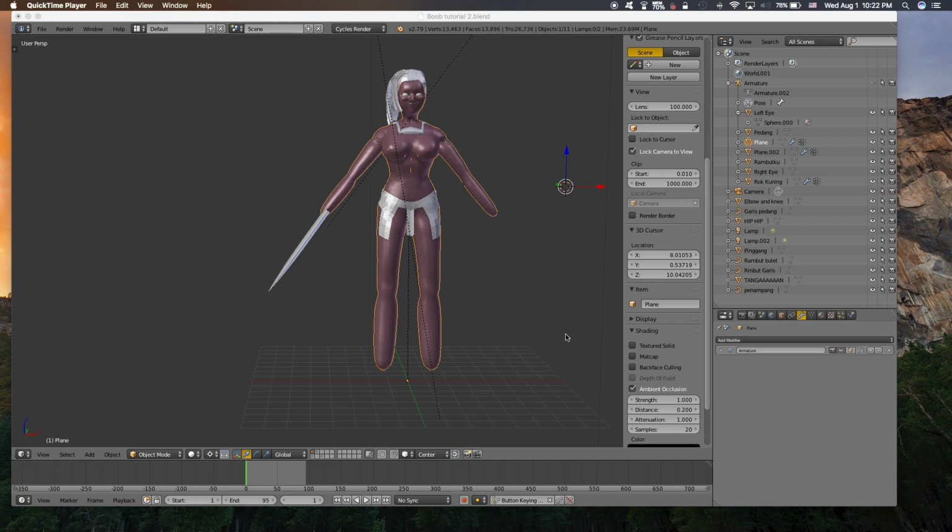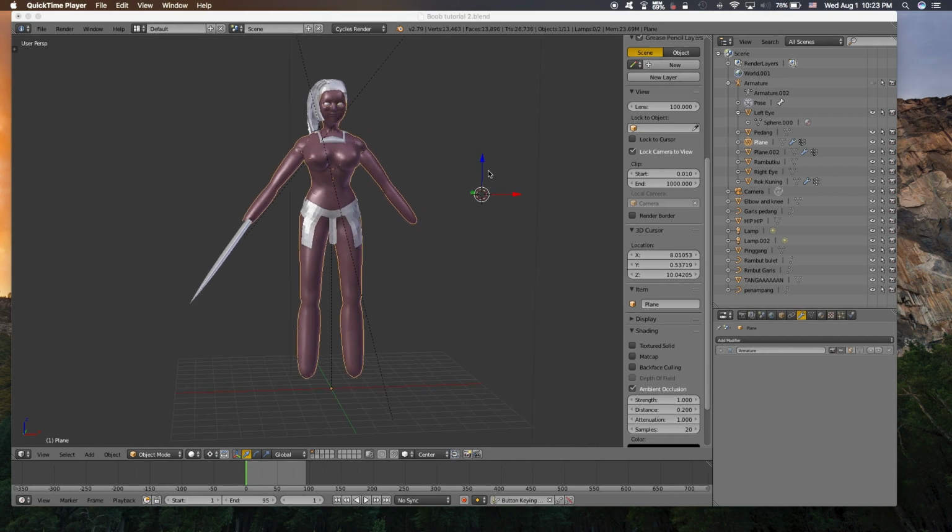Again, now we are moving to the second part of this tutorial. We have already the model to apply the boob handle that we created earlier. So you paste the boob generator here. There you go.